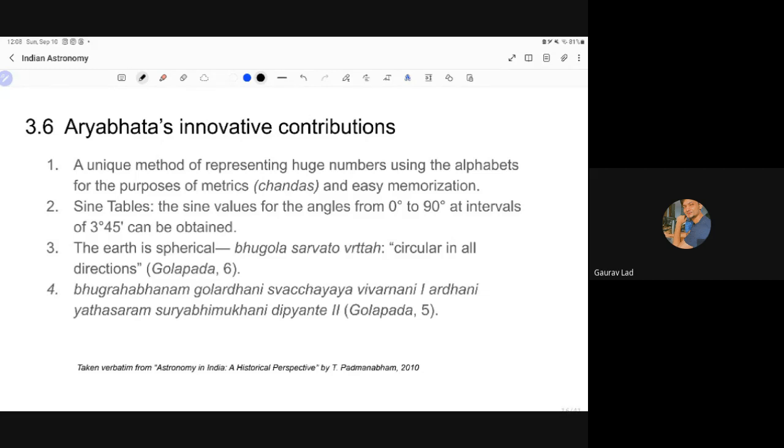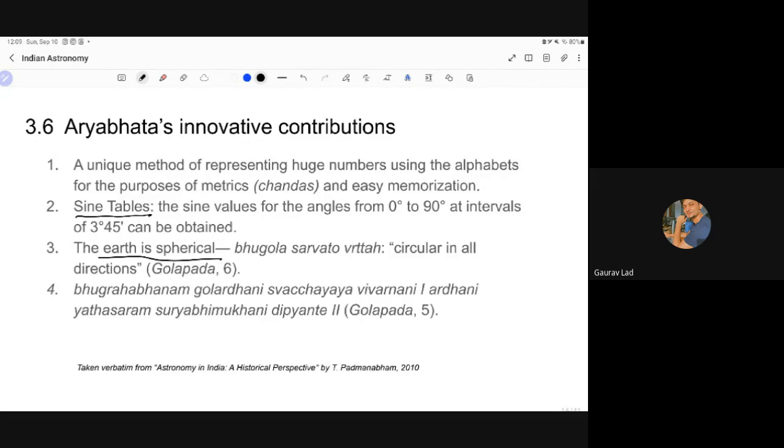He gave a unique method of representing huge numbers, and this was for the purpose of metric. So this was quite an interesting contribution. He gave sine tables, again, very important. The third point is especially important. Earth is spherical. He proposed that. Well, the sphericity of the Earth was also proposed in Greece in 300 BCE. That's 800 years before Aryabhata. But Aryabhata in the Indian subcontinent independently proposed that Earth is spherical without any borrowing from Greek astronomy.